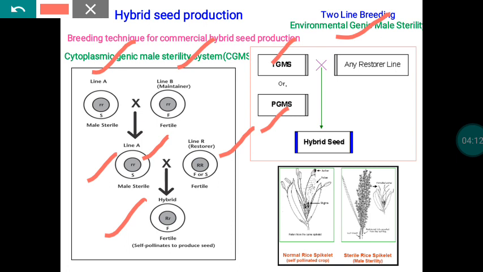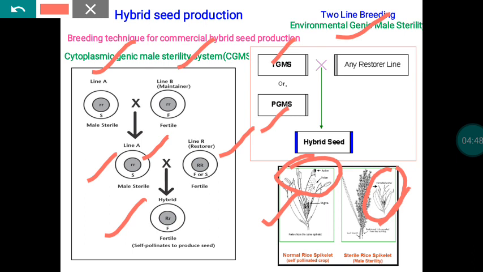Here I have given images of a fertile rice flower and a male sterile rice flower. Here you can see, if it is fertile, there will be six anthers, yellow in color and plump in appearance. Whereas if it is sterile, you cannot see the plump, ball-like anthers. They will be papery in nature and totally devoid of any anthers. So it is totally male sterile in nature.